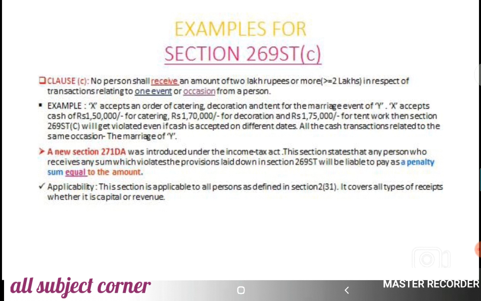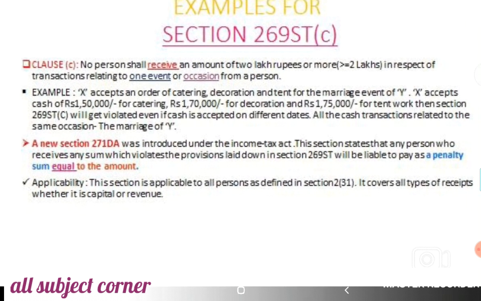A new Section 271DA was introduced under the Income Tax Act. This section states that any person who receives any sum which violates the provisions laid down in Section 269ST will be liable to pay as a penalty a sum equal to the amount. For example, if in a day you have received 5 lakhs, then you need to pay 5 lakhs as the penalty. Or else if you had received 4 lakhs, then you need to pay 4 lakhs as the penalty.